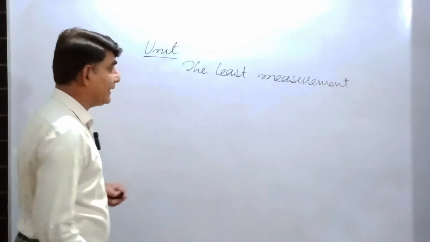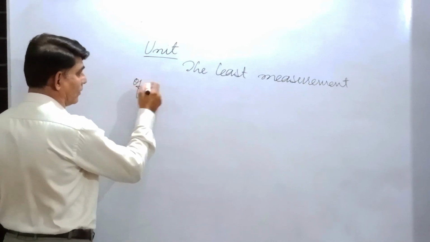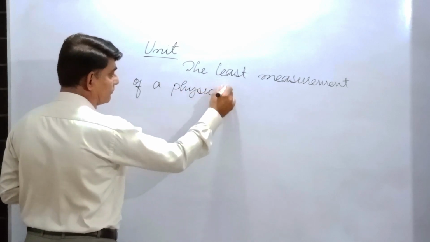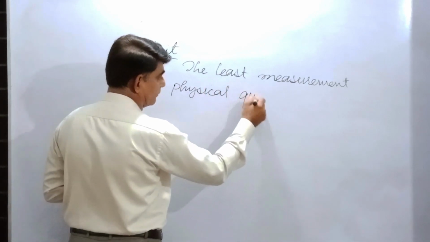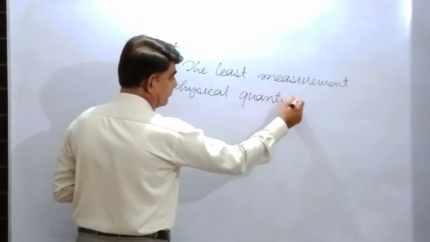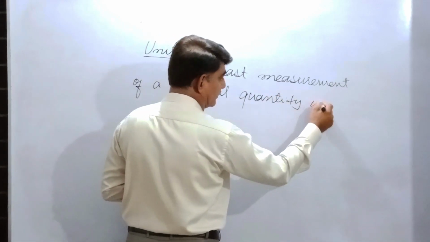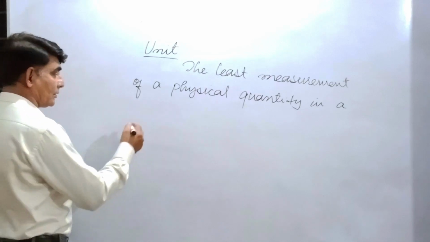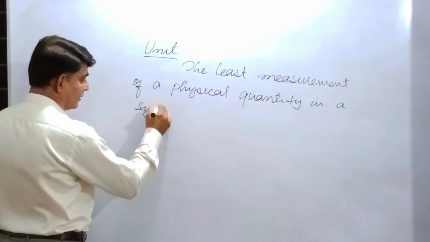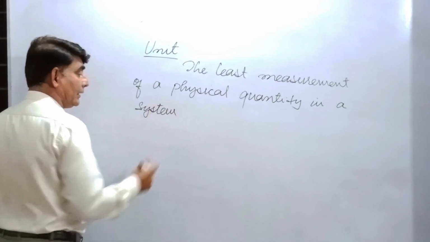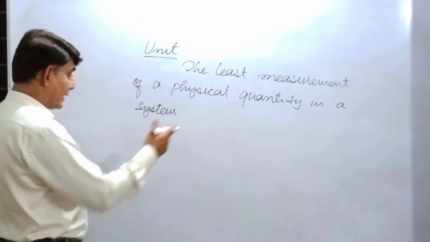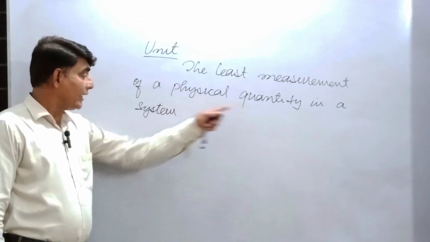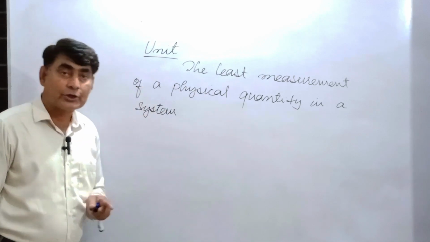The least measurement of a physical quantity in a specific system is called unit.